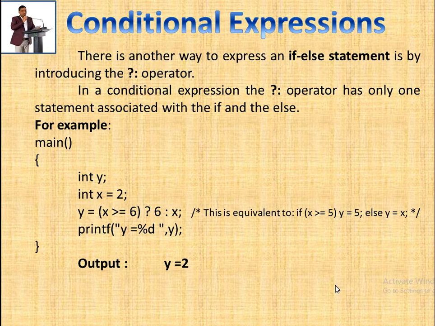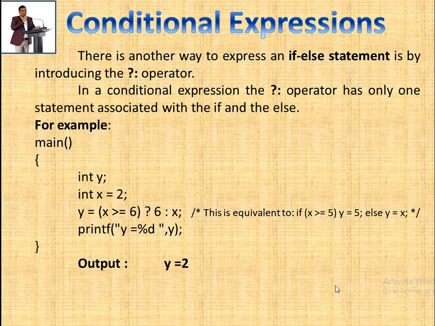Now y equals x greater than or equal to 6, and in the question mark expression we check that condition. If that condition is true, it will evaluate the true value, and when the condition is false, it will evaluate the false value.